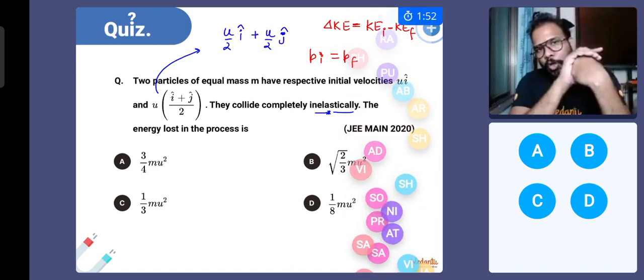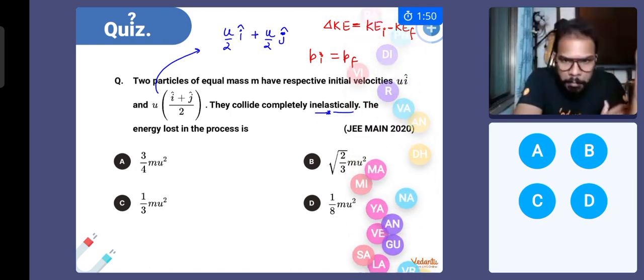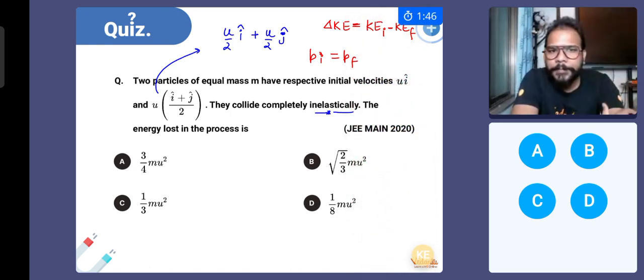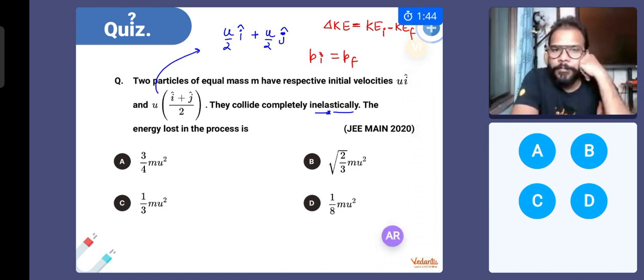You know that both the bodies after collision will move together as one body of mass. I'm not able to see the mass of the other body, so I can't comment right now. It looks like both of them are of the same mass. Two particles of equal mass. So both have the same mass, and both the bodies stick together and become a body of mass 2m.